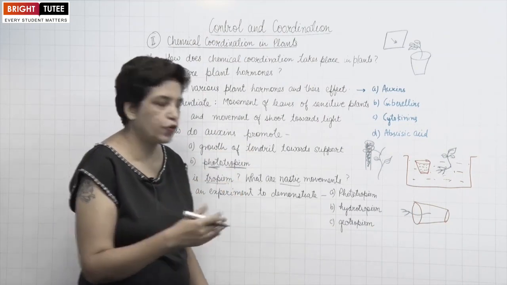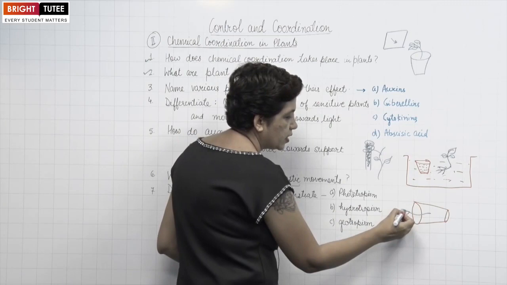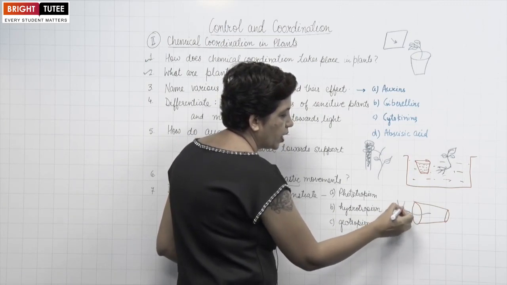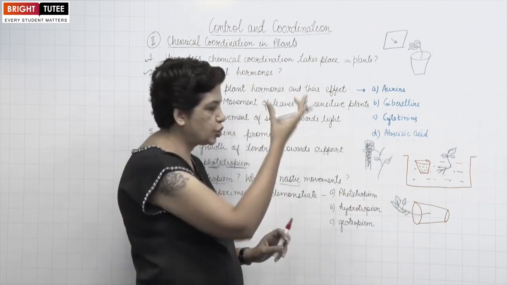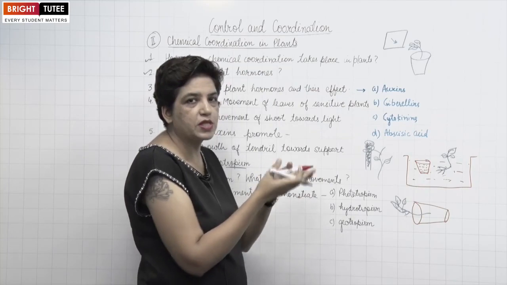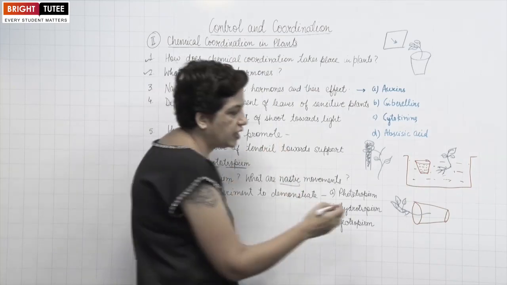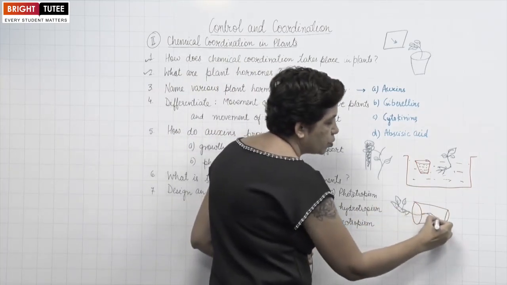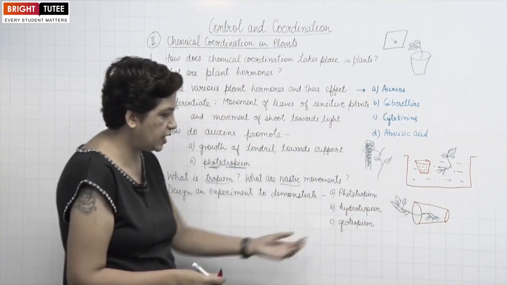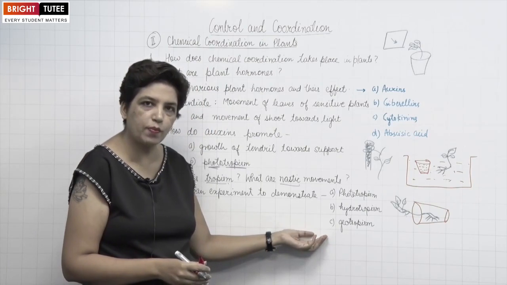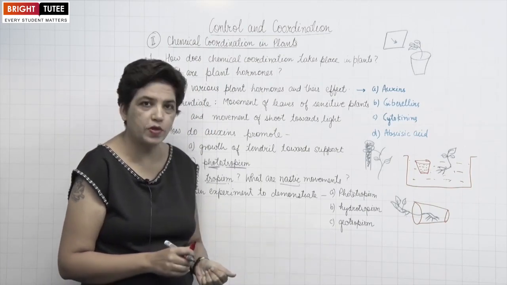After a few days, what you will notice is that the shoots start growing upwards. No matter what the direction of this pot is, the shoot always shows negative geotropism. They grow against gravity, while on the other hand, the roots will show positive geotropism. They'll move towards gravity. This is an activity which you can perform to show geotropism.